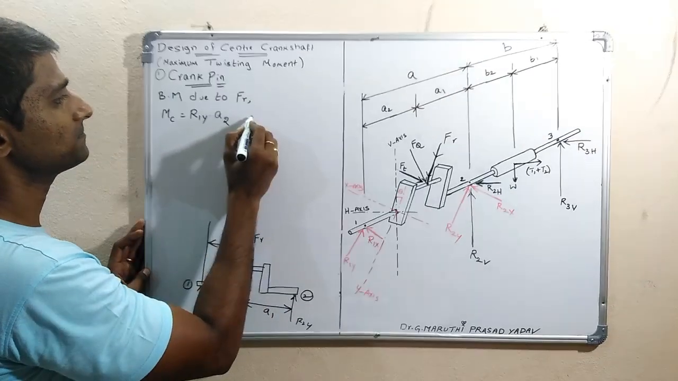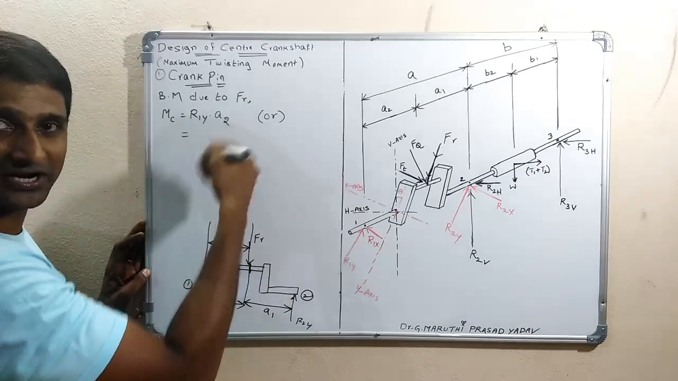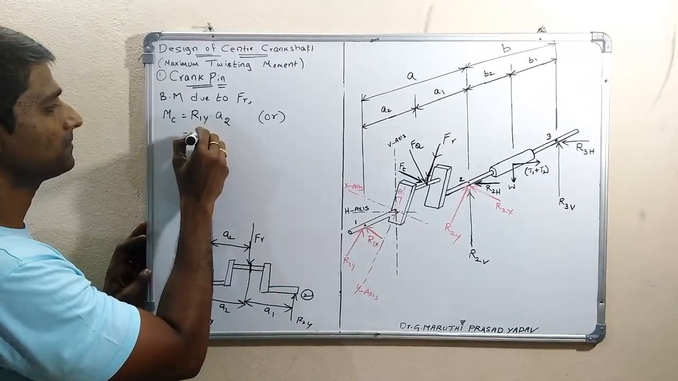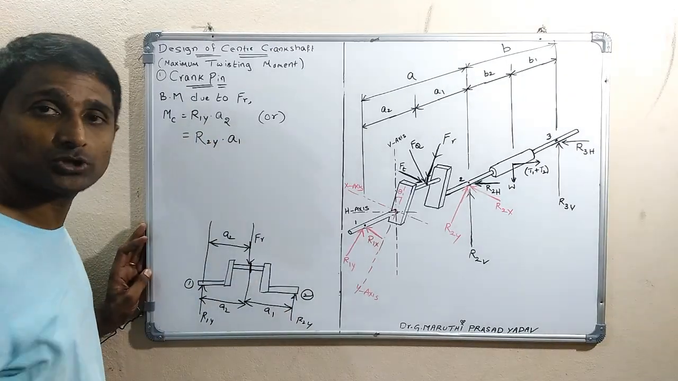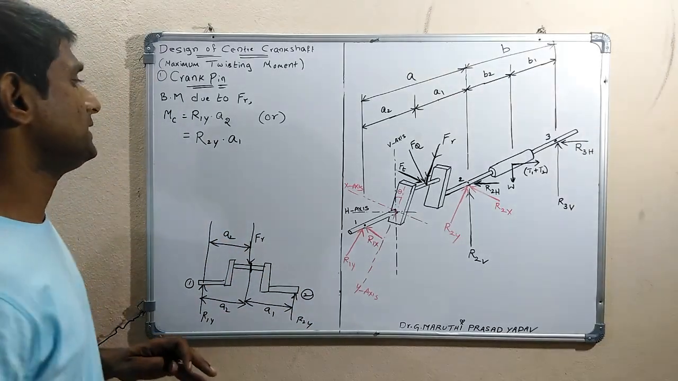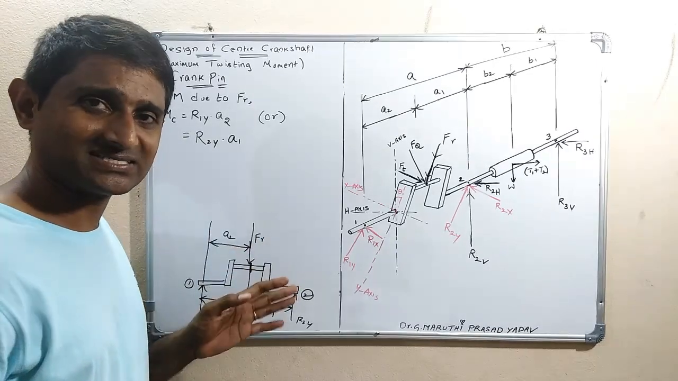Or otherwise we can take it like this. Either you can take this one or you can take the right side. You can take either of these two, the final value will be the same. And then the bending moment is this one, because of which bending stress develops.